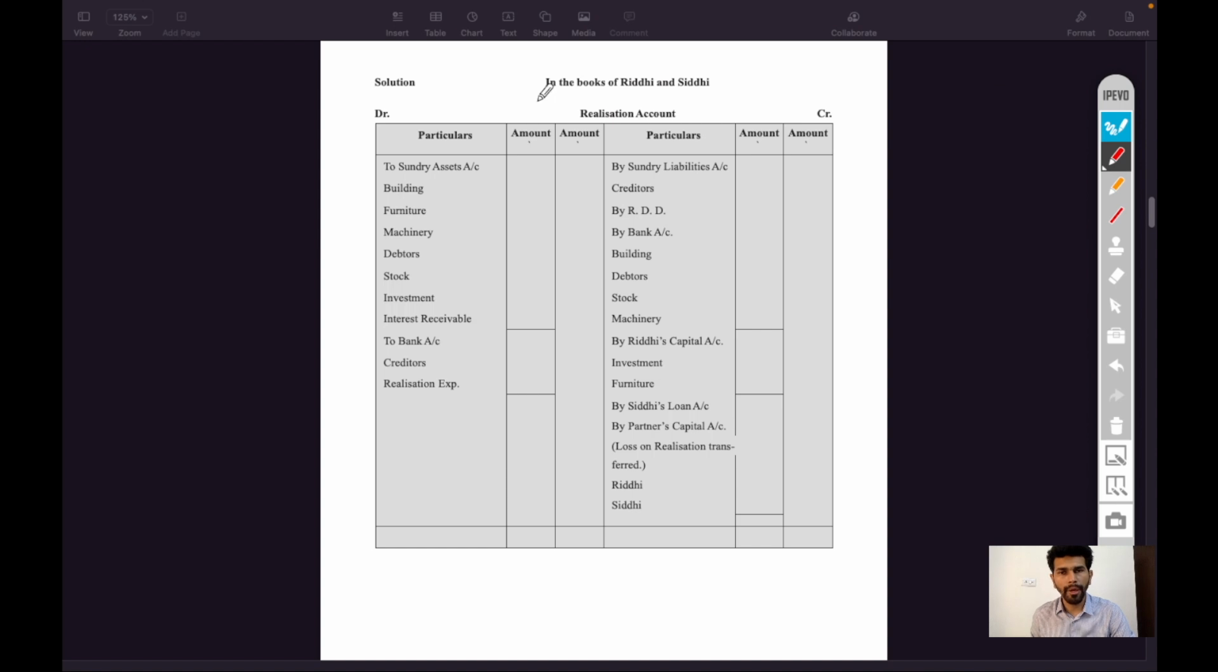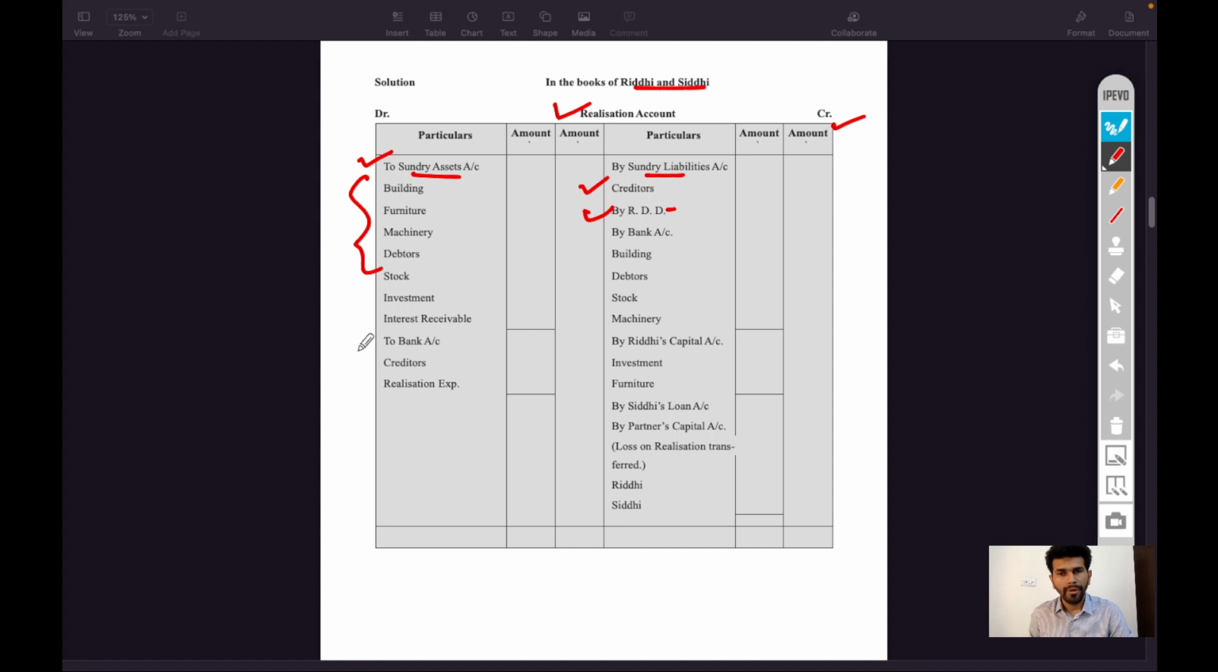So first we will prepare realization account in the books of Riddhi and Siddhi. Debit side, credit side. On the debit side, to sundry assets account, and on the credit side, by sundry liabilities account. All the assets given in the question will be recorded on the debit side, and all the liabilities will be recorded on the credit side. Even the reserve for doubtful debts, which is deducted from the debtors, will also be recorded on the credit side.